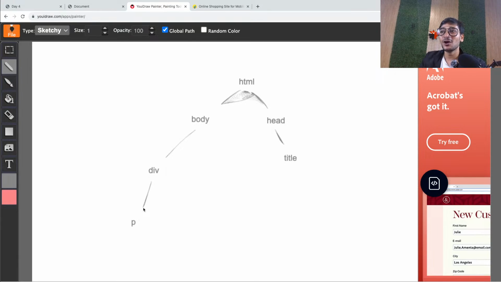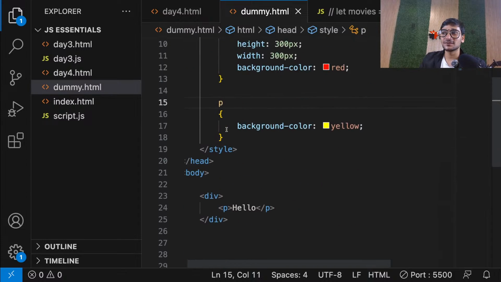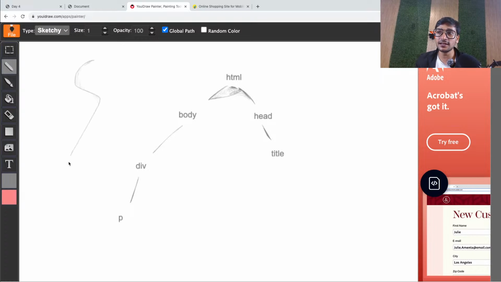Okay, everyone, now please focus. Your code, which looks like this, is converted into a tree like this. I'm not saying that it is exactly the same tree, but internally it gets converted to a tree. And this tree is read by the browser and you get your output. And guys, this tree is what you call the DOM, document object model, where each element is considered as an object.